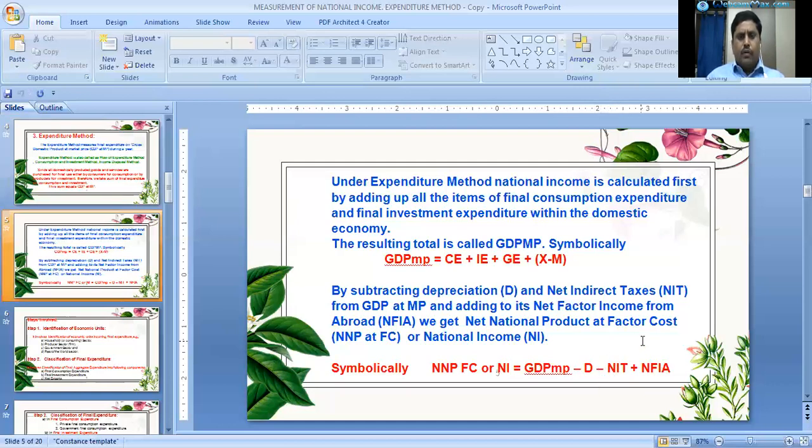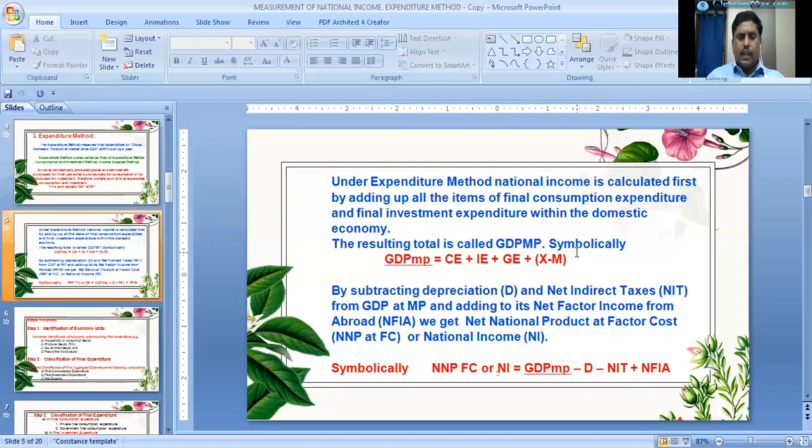As I mentioned, GDP at market prices is equal to all final consumption expenditure of a country, all investment expenditure of the country, and all government expenditure of the country, plus net exports.